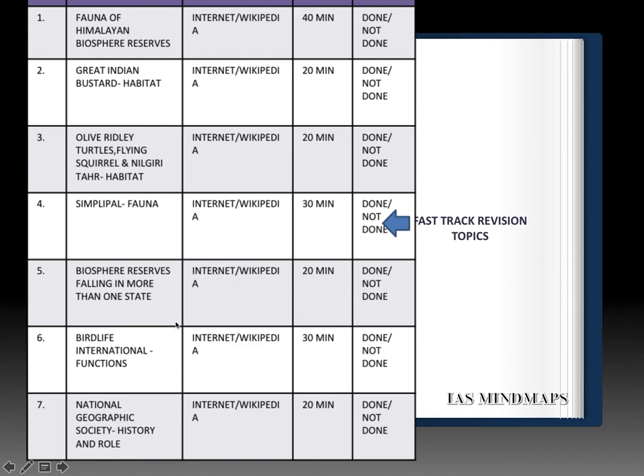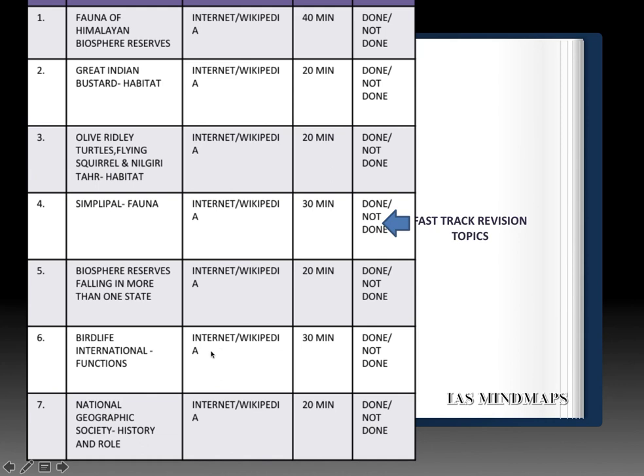Next, BirdLife International and its functions and role in helping the IUCN prepare the critically endangered names of the birds. Again, refer the internet and Wikipedia. And I will say birds are going to be the focus point for 2018. Vultures, Great Indian Bustard, Siberian cranes, questions can be asked from any one of them.